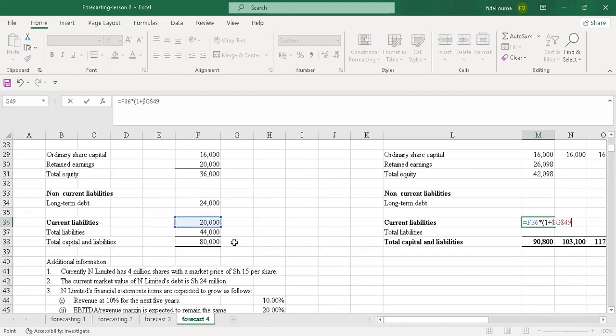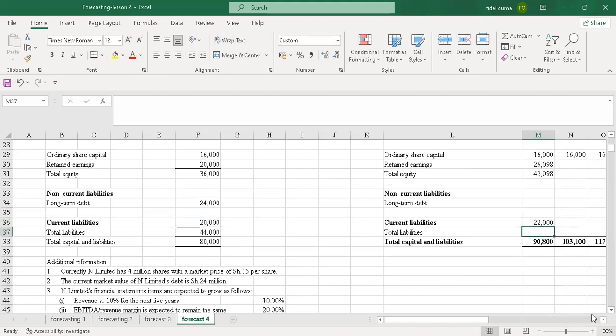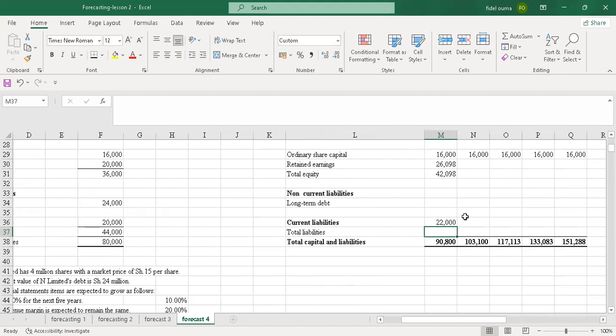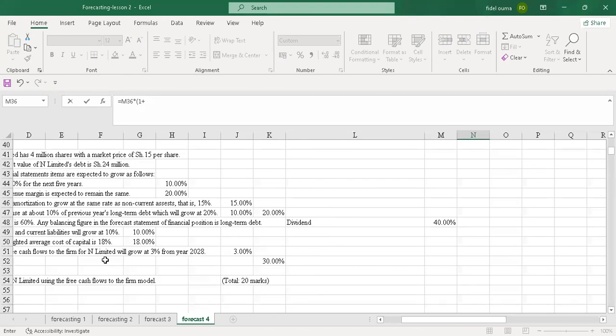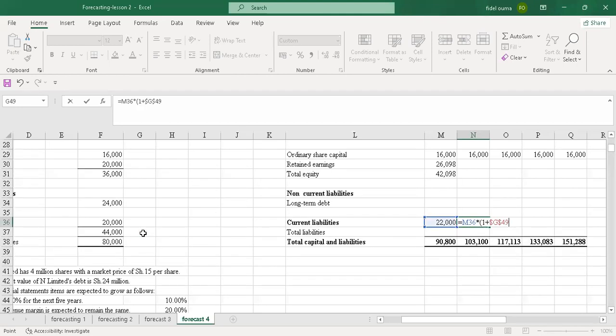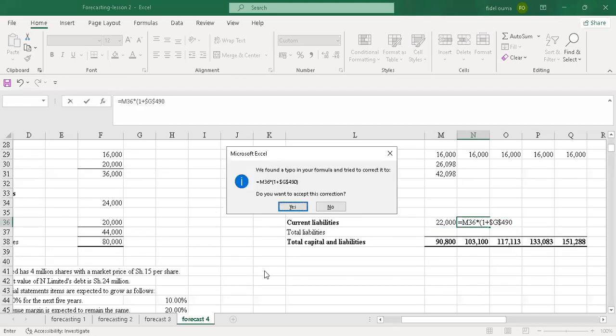For this we are still doing forecasting. Then for the second year, I'll pick this, multiply by 1 plus the rate, which is here 10%. I'll lock it again.